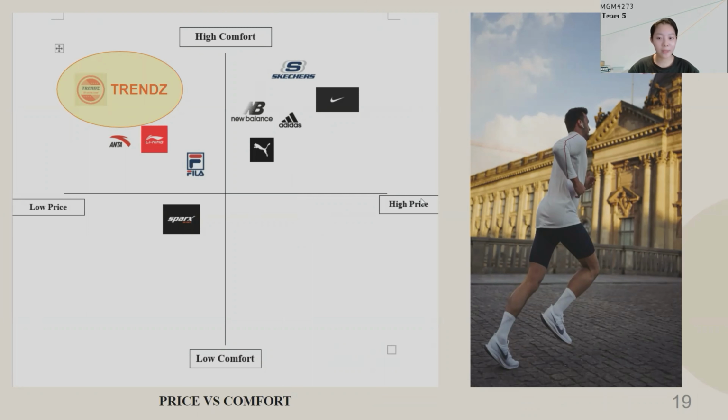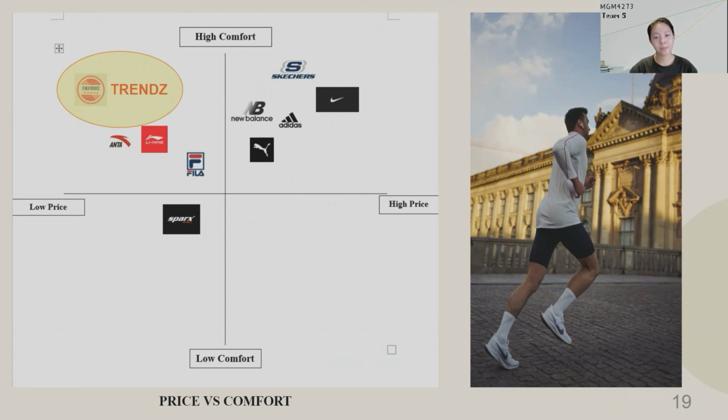In the last position map, we can see comfort versus price. We can see in the position map that Trend is in the position of high comfort and low price. That's because for shoes, the most important thing is to be comfortable. So we make it high comfort to make sure our consumers will like it.